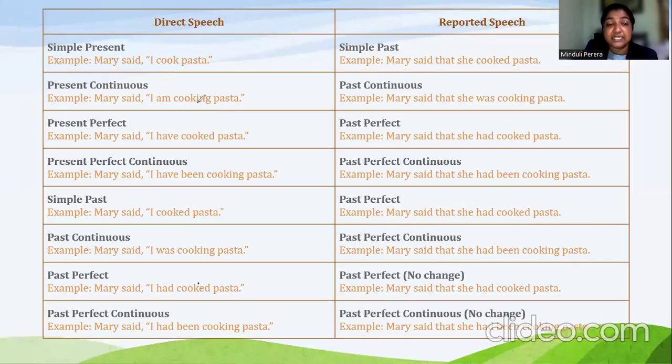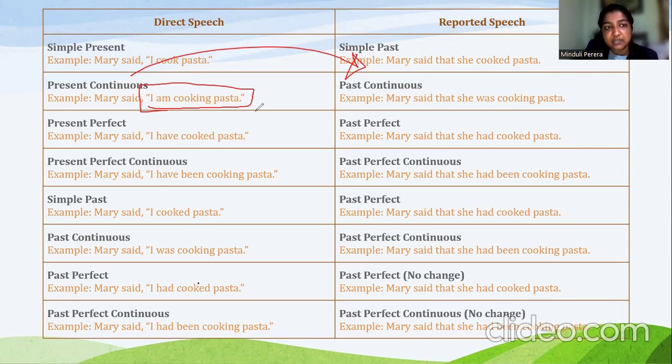So if a direct speech sentence is written or said in simple continuous tense, I am cooking pasta, you have to convert that into past continuous tense when converting to reported speech. So what I want to say is, when you are given a direct speech sentence that needs to be converted into reported speech, first you have to identify what the tense used is. And accordingly, according to this table, identify to what tense it needs to be converted when writing in reported speech.